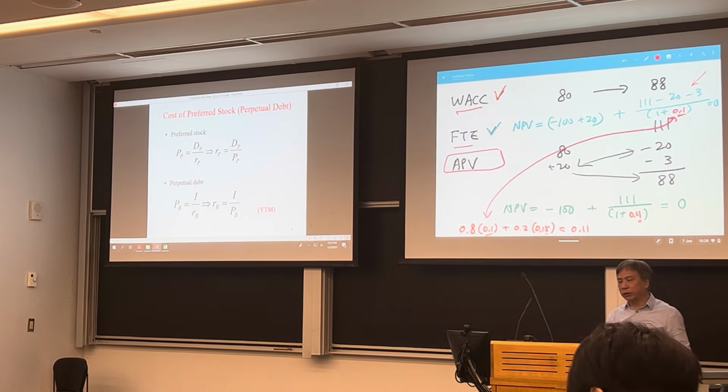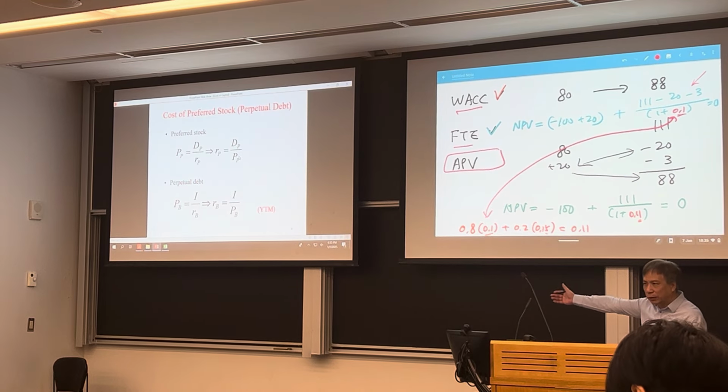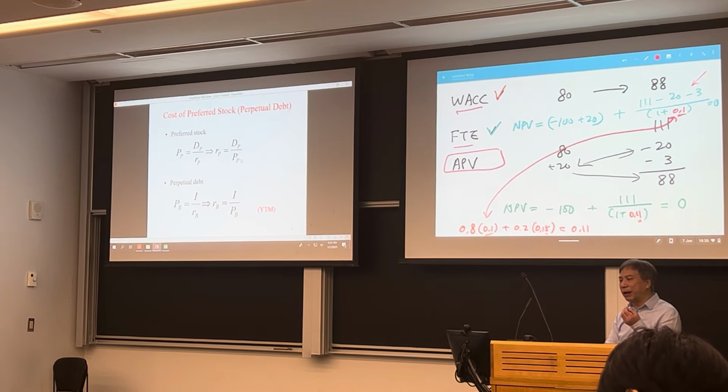So what we can do is, well, let's do a little trick. Go to the market and observe the preferred stock price. So assume this is correct, assume the market is efficient. So this is our value.